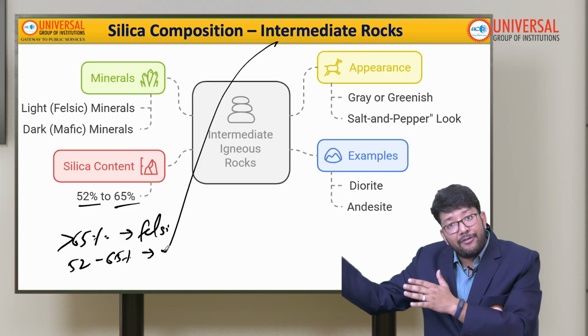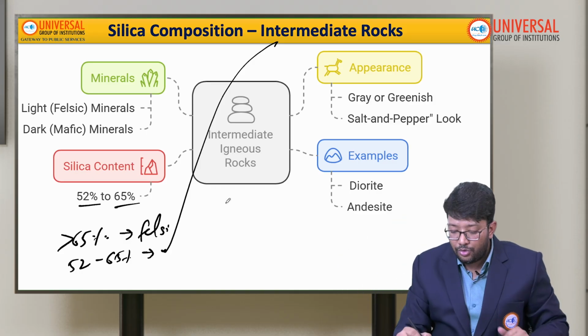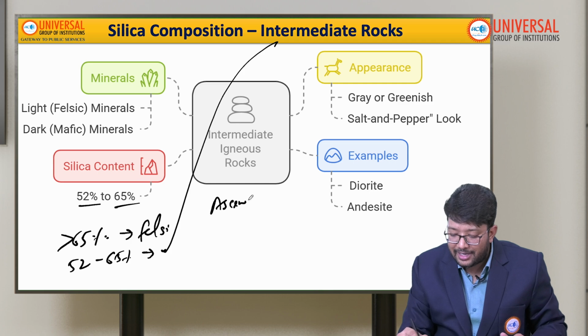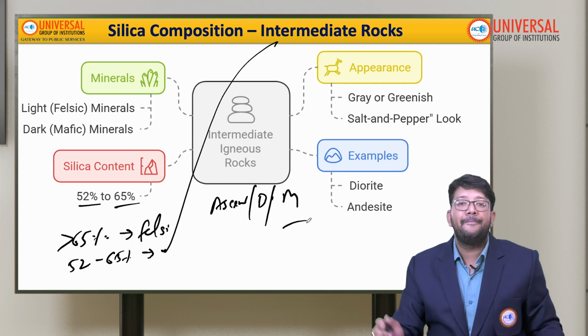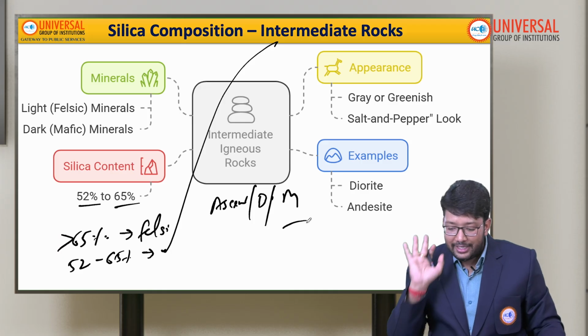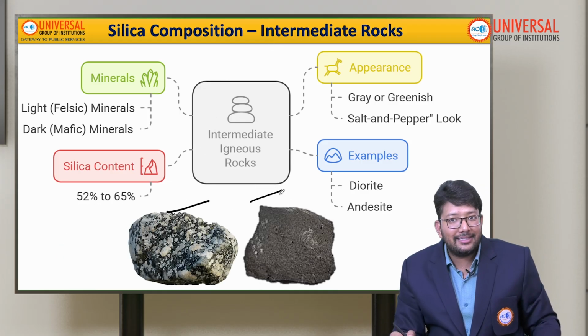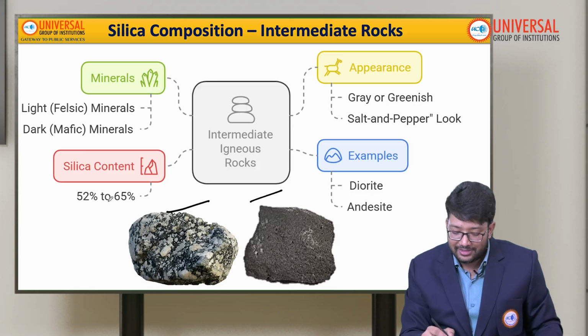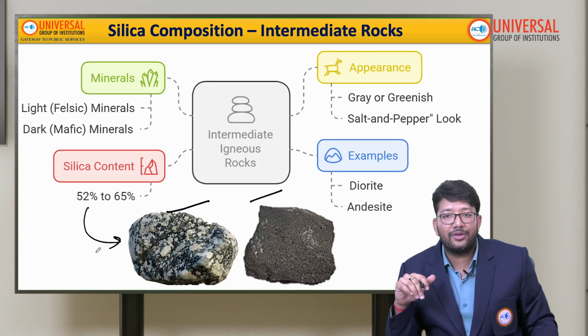The next, mafic and ultramafic rocks, will have less silica content. A question can definitely be asked regarding ascending, descending or match the following, okay. Now, if we talk about the rocks, diorite and andesite are examples of intermediate rock, because the silica content in these rocks is around 52 to 65%, okay.